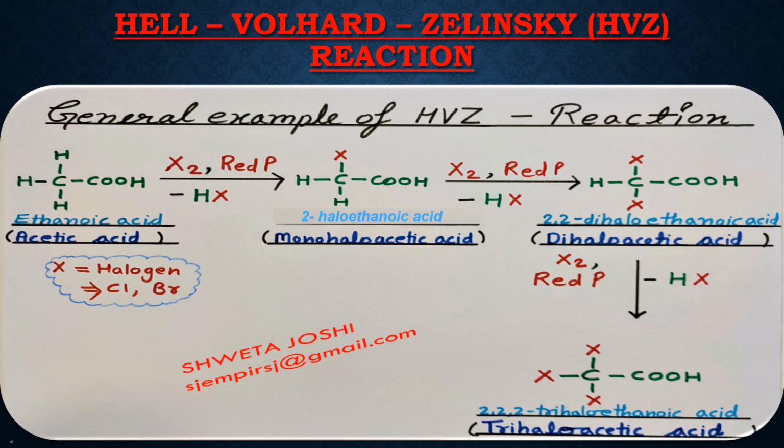This reaction takes place till all the hydrogens attached at the alpha position are substituted by the halogen atom. So, on further reacting with X2 and red phosphorus, HX will be removed and a third halogen will substitute the hydrogen atom. After the reaction, a trihalogen substituted carboxylic acid is formed.